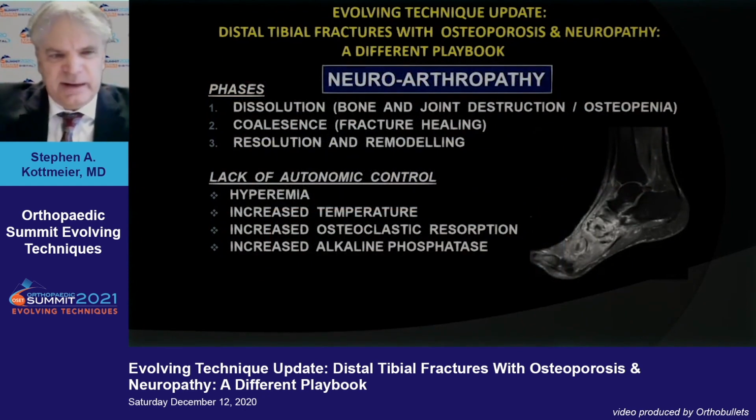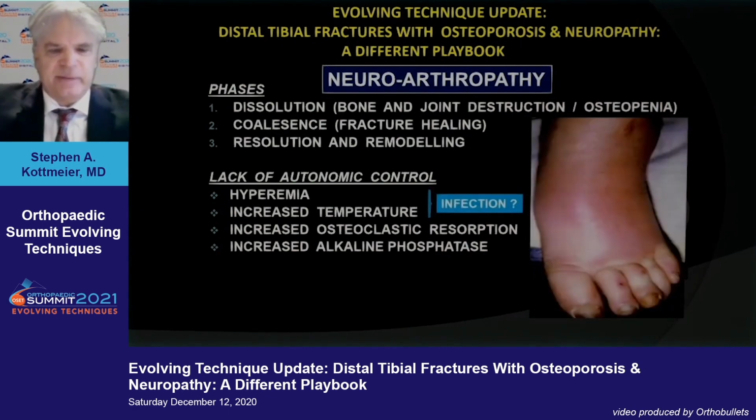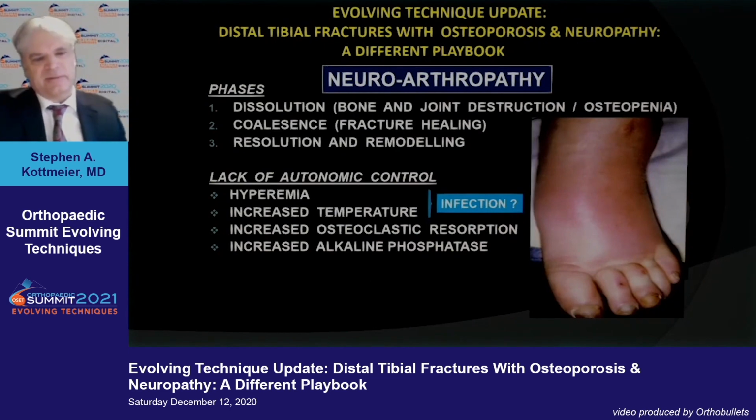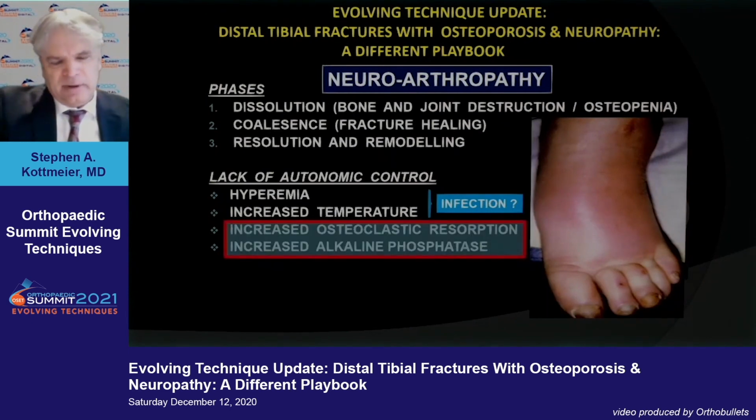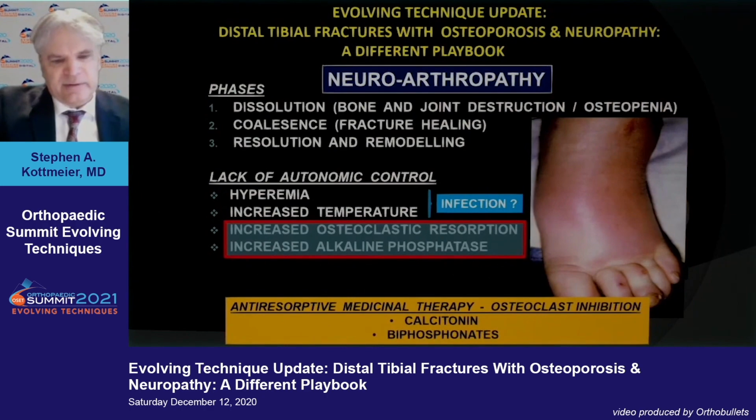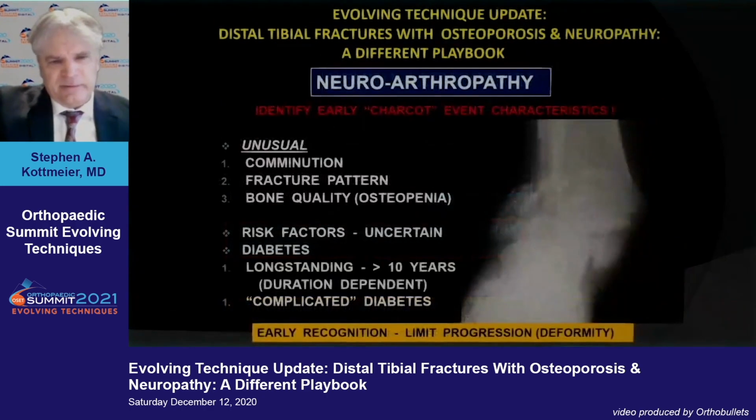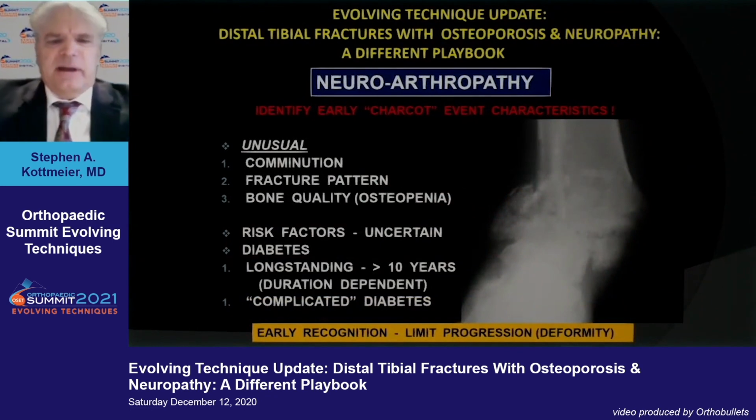No convincing data. So we're all pretty familiar with the phases of neuropathy here, the necessity for alignment to allow the fracture to essentially congeal. These can sometimes be misinterpreted as infection because of the typical hyperemia. And one of the newer trends now is to consider medicinal therapy, including anti-resorptive therapy for these neuropaths. So we have to identify when they're going to happen. Some of the typical things to look for are unusual comminution, poor bone quality.